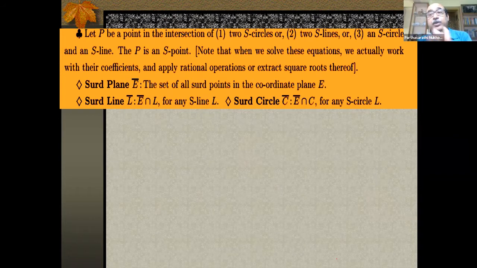Intersection of this E bar with that third circle. Now try to visualize, my friend. This is the most important thing. Try to visualize how this E bar looks like.